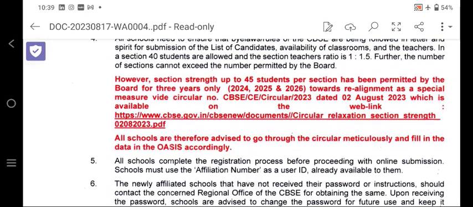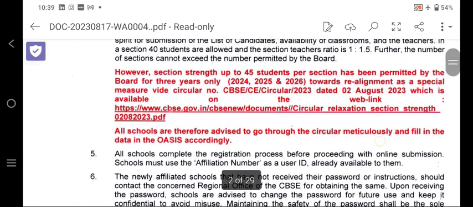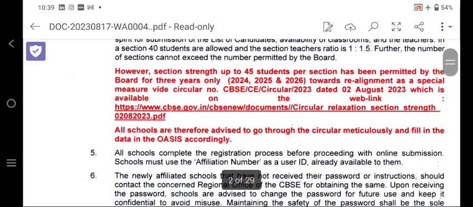However, very important, a section strength of up to 45 students per section has been permitted by the board for 3 years only: 2024-25 and 2025-26. Already I discussed the circular previously.